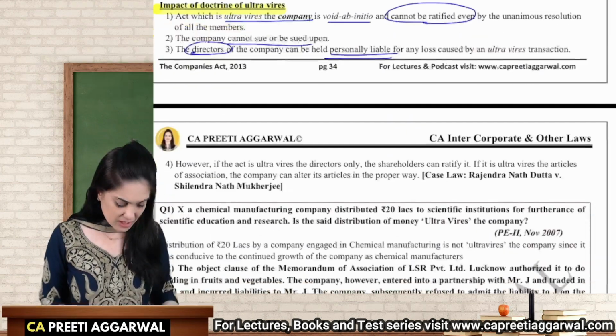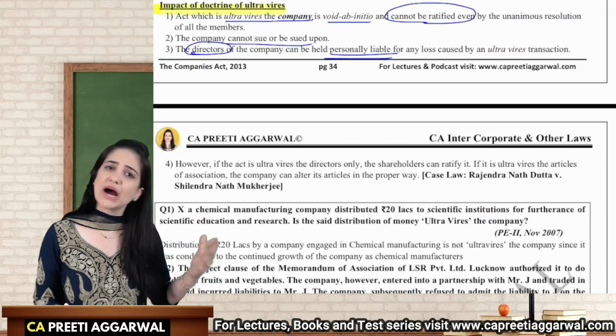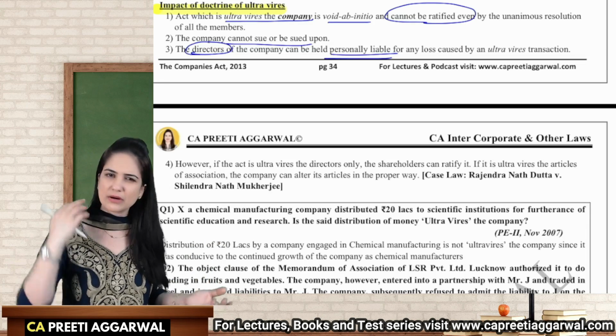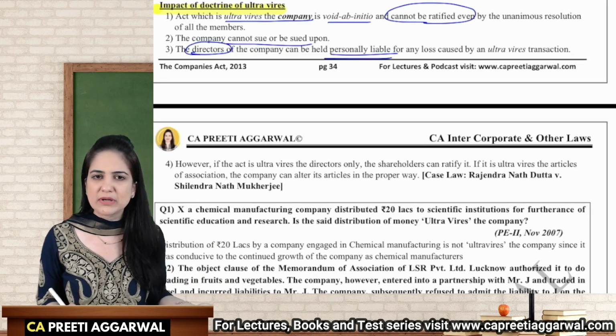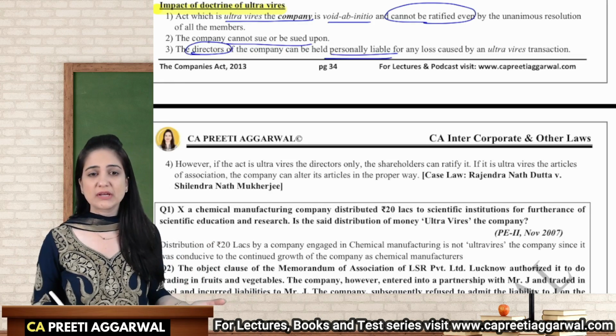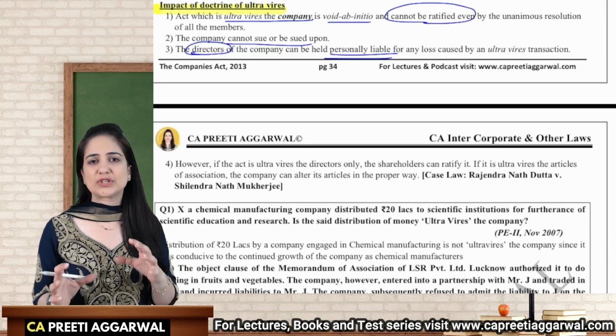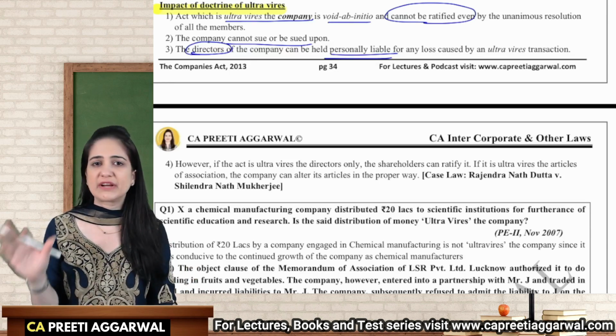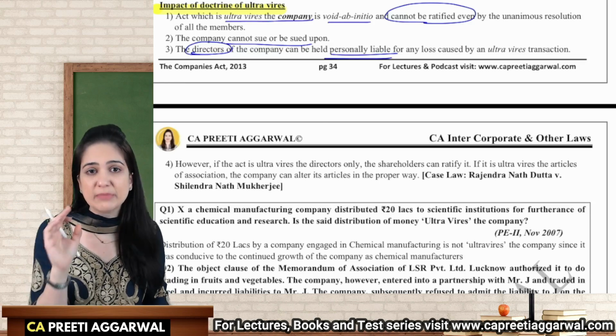What about contracts which are ultra vires the articles? They can be ratified because they are internal documents. You can alter the articles, you can bind the members, you can bind the company for those contracts. But for the acts which are ultra vires the memorandum, it cannot be ratified even if you obtain the consent of each and every member.